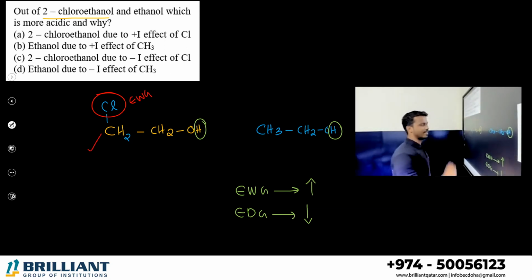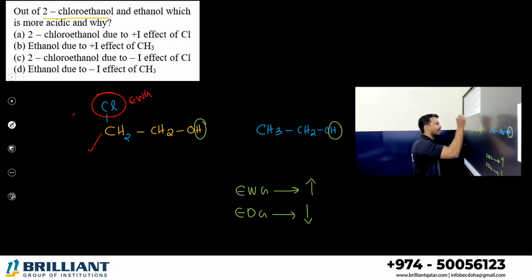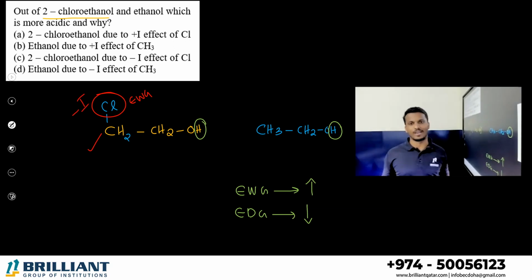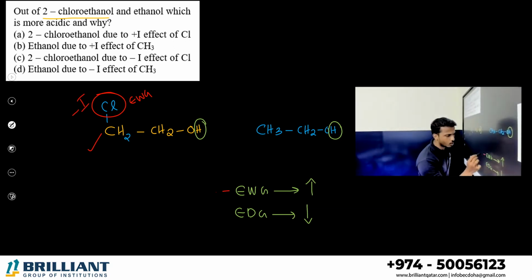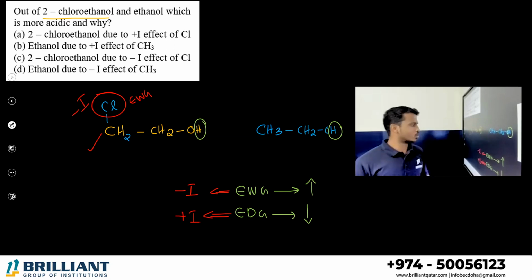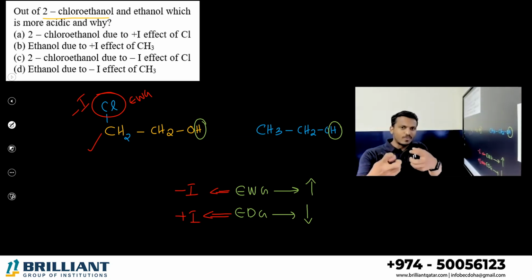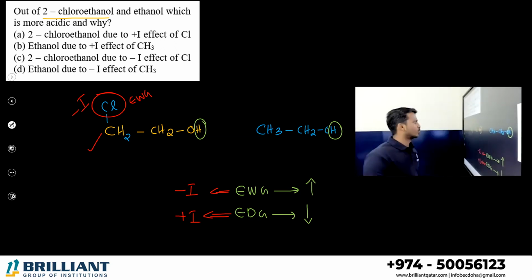Its acidity is greater. What is the reason actually? Electron withdrawing group presence is called minus I effect, minus inductive effect. Electron withdrawing groups are minus I groups. Electron donating groups are plus I inductive effect groups. So when a minus I effect or electron withdrawing group comes, it can leave the hydrogen so easily. So what happened?